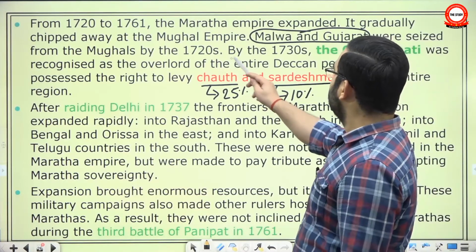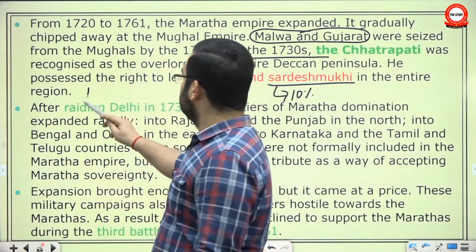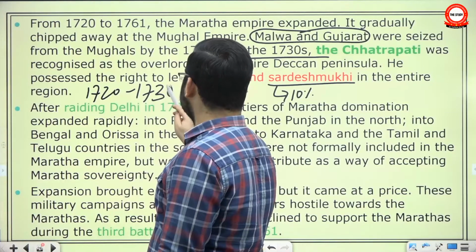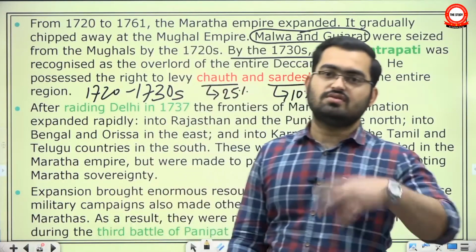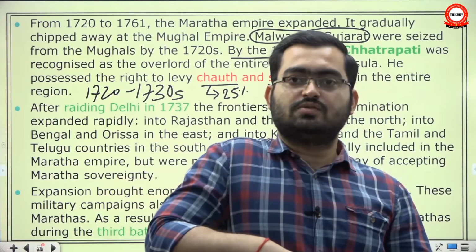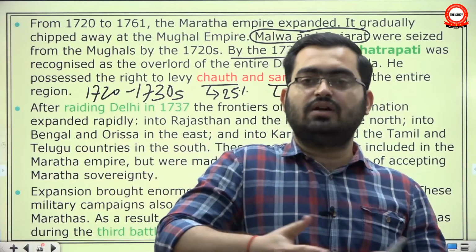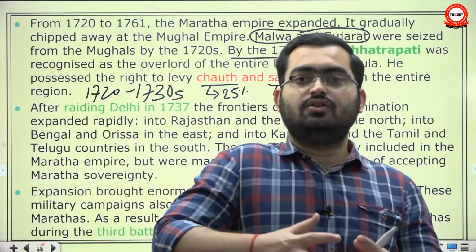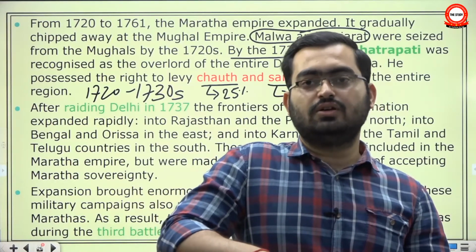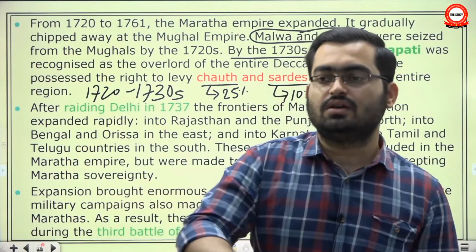What happened was that during the 1720s, they had to fight a few wars with Nizam, because Nizam wasn't willing to accept this arrangement that you can keep the Chauth and Sardeshmukhi from the entire Deccan, because that would undermine his authority. So they had to fight a few wars with Nizam, and eventually Nizam also accepted their sovereignty over this area, and he was reduced to the Hyderabad state.